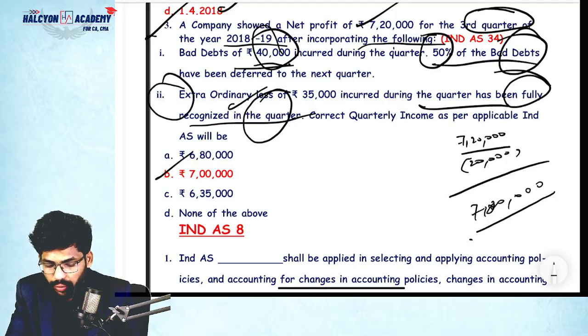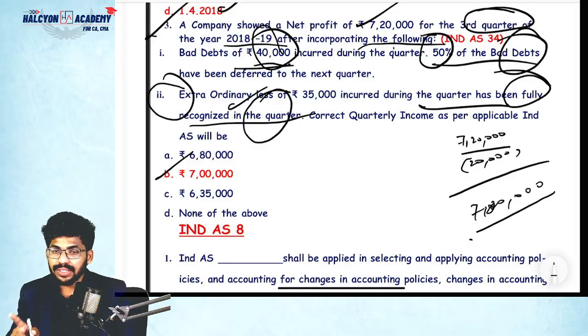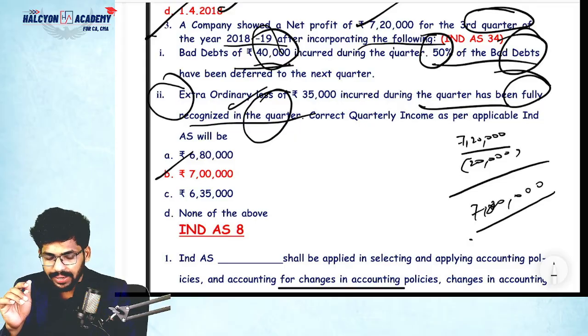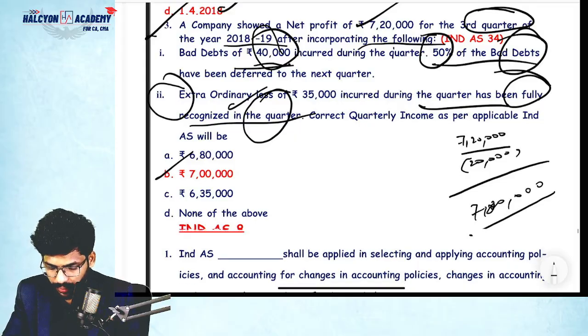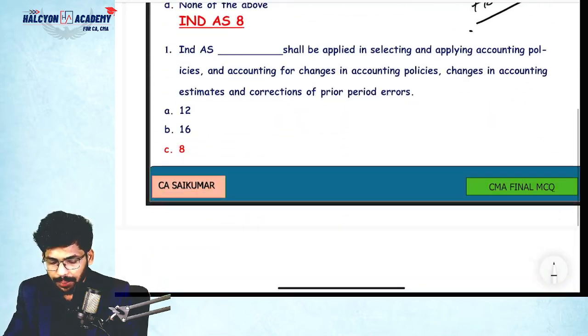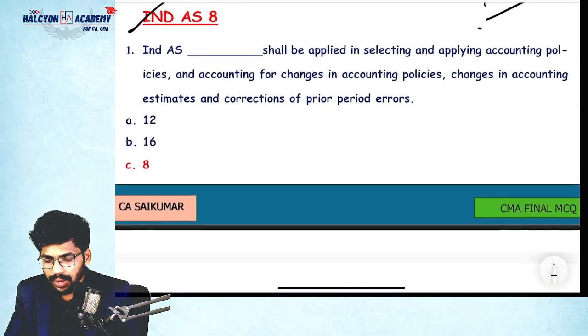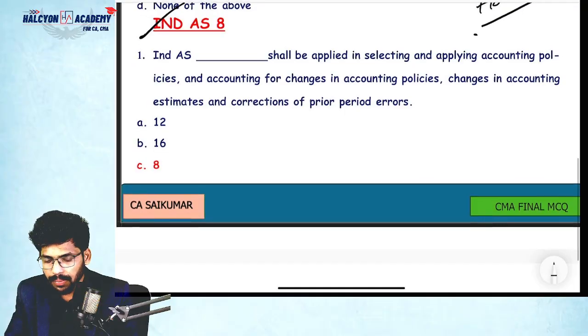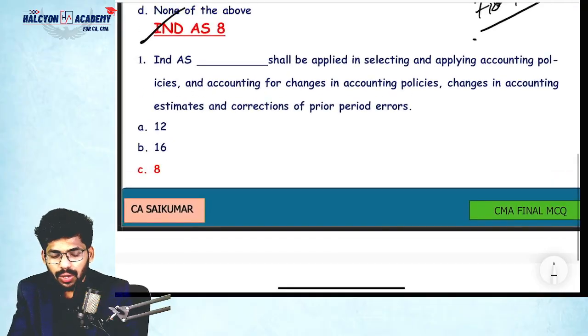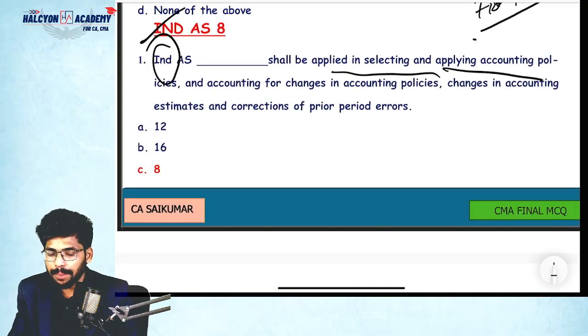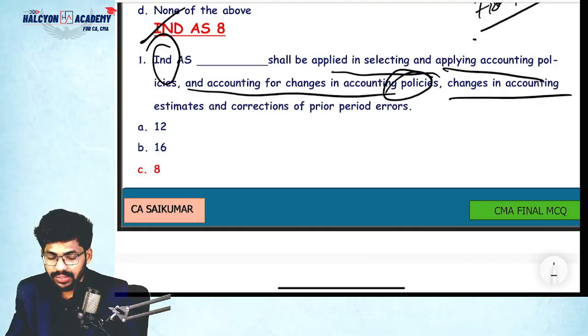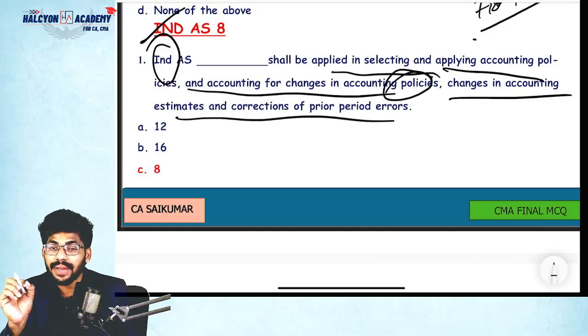So this is correct only. No need to do any adjustment, guys. Please don't do any adjustment. Clear or not? Okay. So next, coming to Ind AS 8, accounting policies, accounting estimates. Ind AS 8 will be applied in selecting and applying accounting policies and accounting for changes in accounting policies, changes in accounting estimates, and correction of prior period errors.